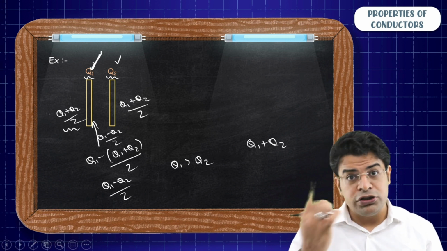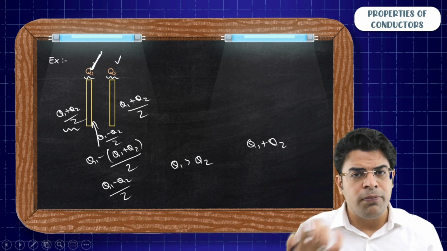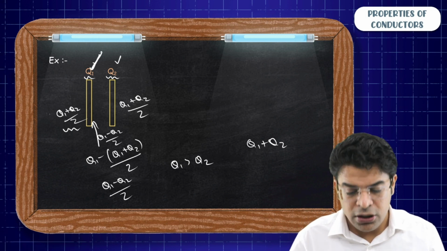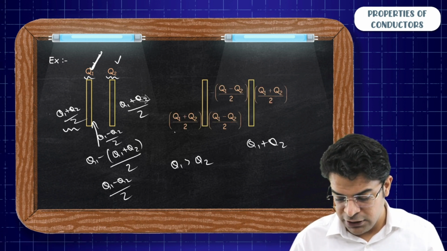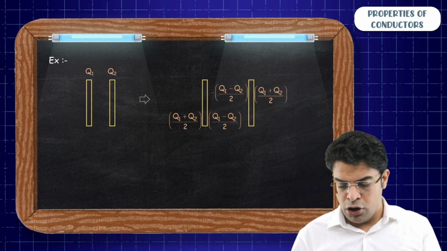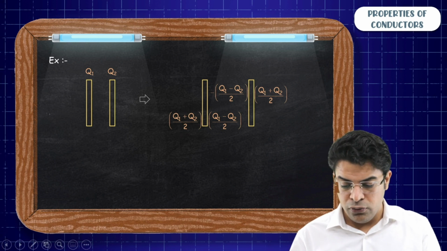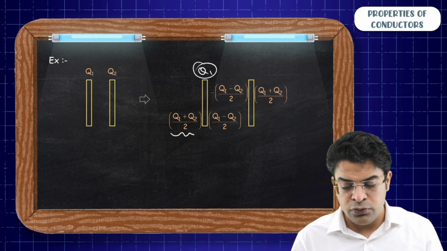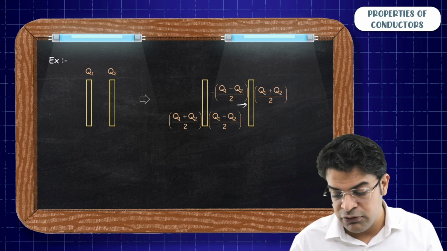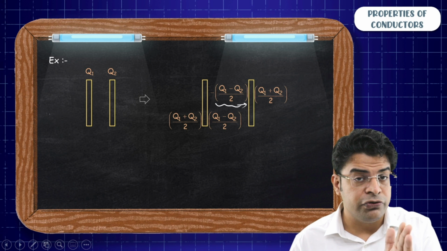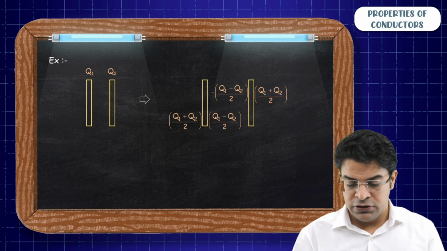And on the opposite plate, you need to have opposite charge. So here you will have minus (Q1 minus Q2) by 2, or (Q2 minus Q1) by 2. So you get (Q1 plus Q2) by 2 on the outermost. If you do Q1 minus (Q1 plus Q2) by 2, you get (Q1 minus Q2) by 2, and on the opposite face you will have the same magnitude of charge but of opposite sign. So this is an important case.